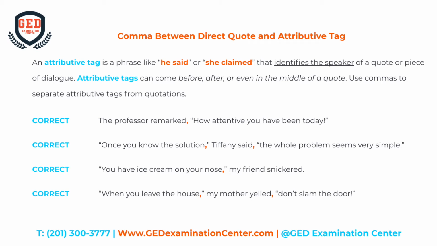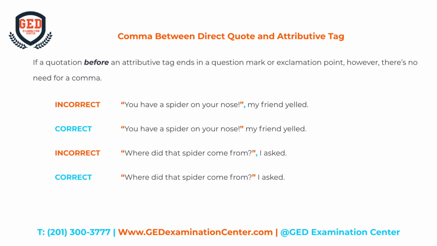Here are some examples. The professor remarked, "How attentive you have been today." "Once you know the solution," Tiffany said, "the whole problem seems very simple." "You have ice cream on your nose," my friend snickered. When you leave the house, my mother yelled, "Don't slam the door." If a quotation before an attributive tag ends in a question mark or exclamation point, however, there's no need for a comma. Take a look.